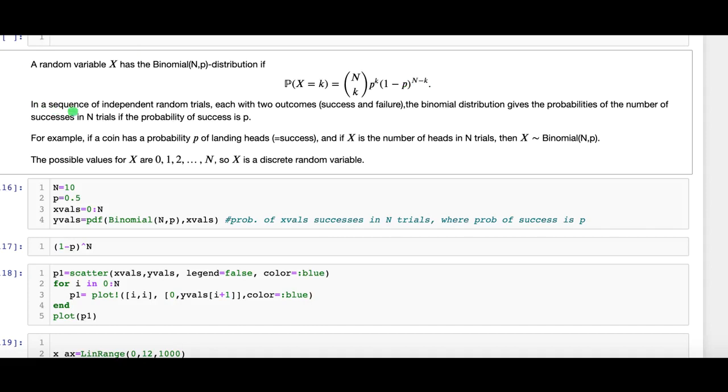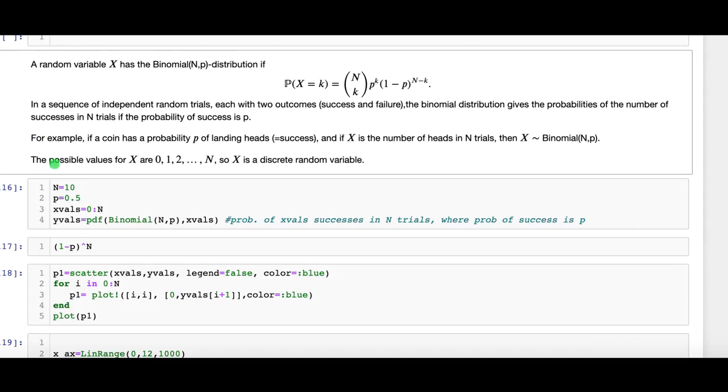In a sequence of independent random trials, each with two outcomes, which we call success and failure, the binomial distribution gives the probabilities of the number of successes in n trials if the probability of success is p. As an example, if a coin has a probability p of landing heads, which we call success, and if X is the number of heads in n trials, then X will have a distribution which is binomial n, p.